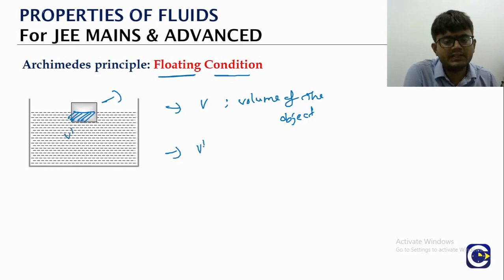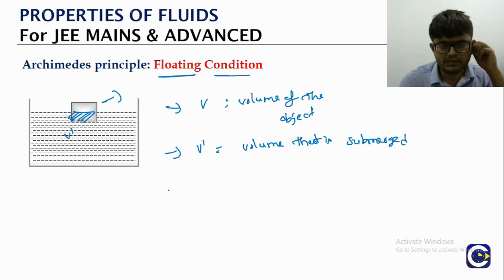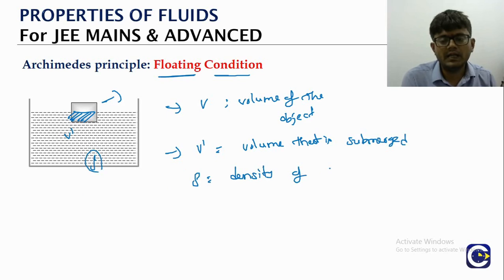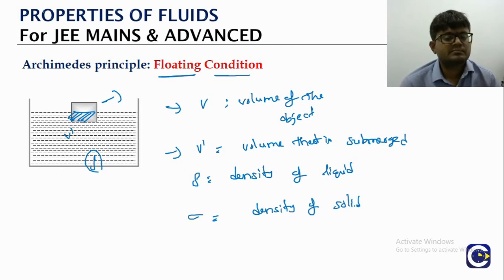V dash is the volume that is submerged, and rho will be the density of the liquid. Since we use rho for the density of the liquid, we will use sigma as the density of the solid.